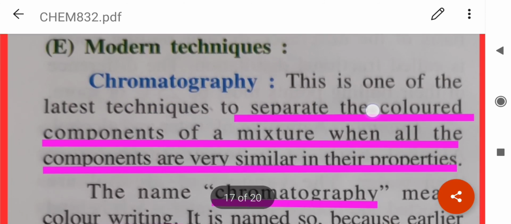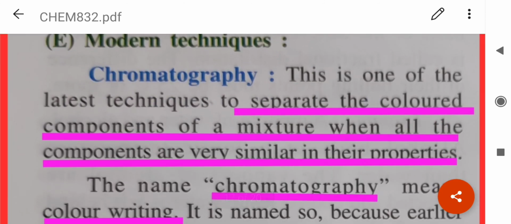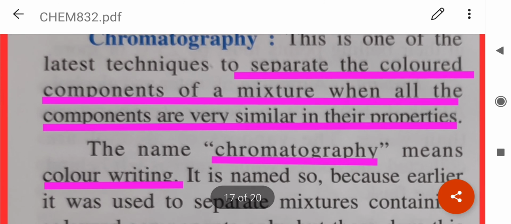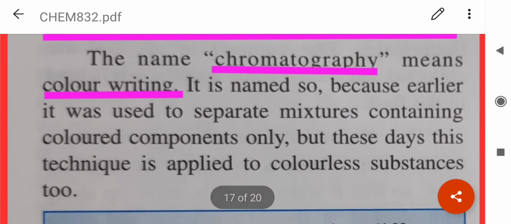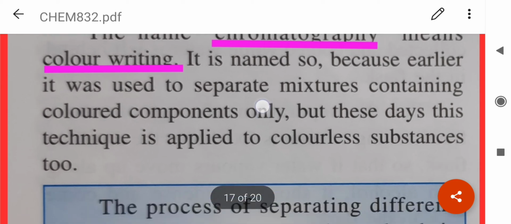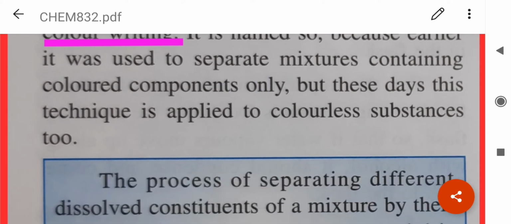Now there are a few modern techniques like chromatography. This is one of the latest techniques to separate the colored components of a mixture when all the components are very similar in their properties. The name chromatography means color writing. Why? Because it was used to separate mixtures containing colored components only.